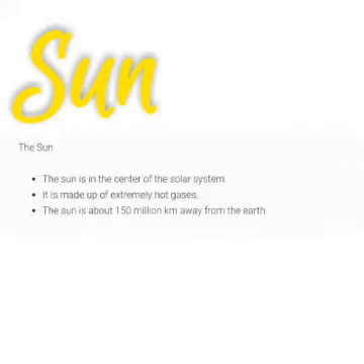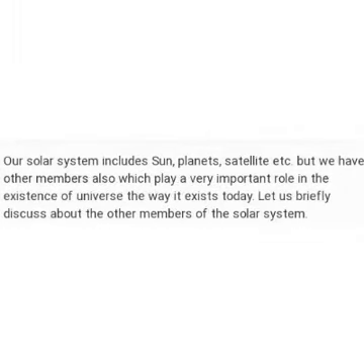As I already told you, the Sun is the center of the solar system. It is made up of extremely hot gases, that is hydrogen and helium, and it is about 150 million kilometers away from our planet Earth. Besides it, our solar system also includes many planets, satellites, etc. But we have other members also which play a very important role in the existence of our universe. Let us briefly discuss the other members of the solar system.